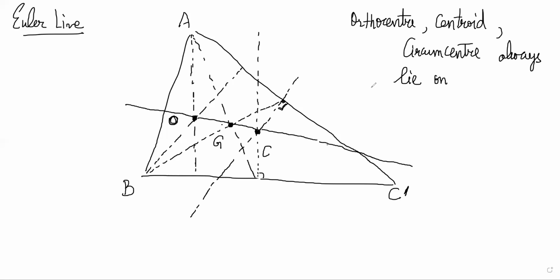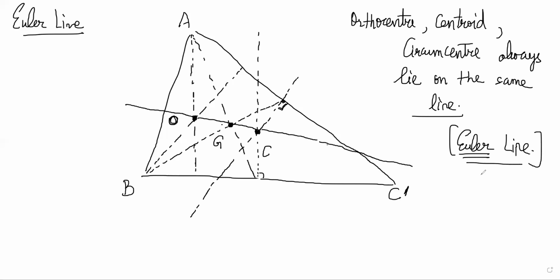Right now, you don't know enough to see the proof. We'll look at the proof slightly later. But for now, you need to know the property. The property is very useful. This line is known as the Euler line. Euler was a famous mathematician who first found this. And there is another nice result from here only. The result is that OG is to GC is again 2:1.